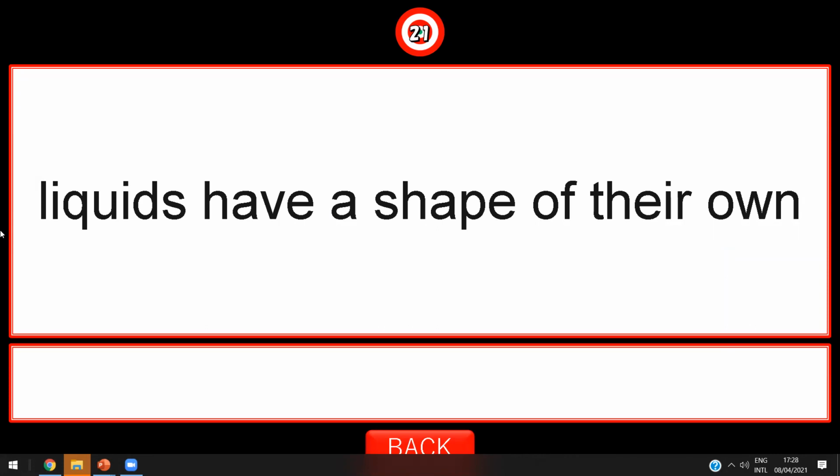Solids. Yes, great job. So only the solids have a shape of their own, but liquids and gases have no shape of their own. Yes, Zaid, no shape of its own. Thanks a lot, Zaid.